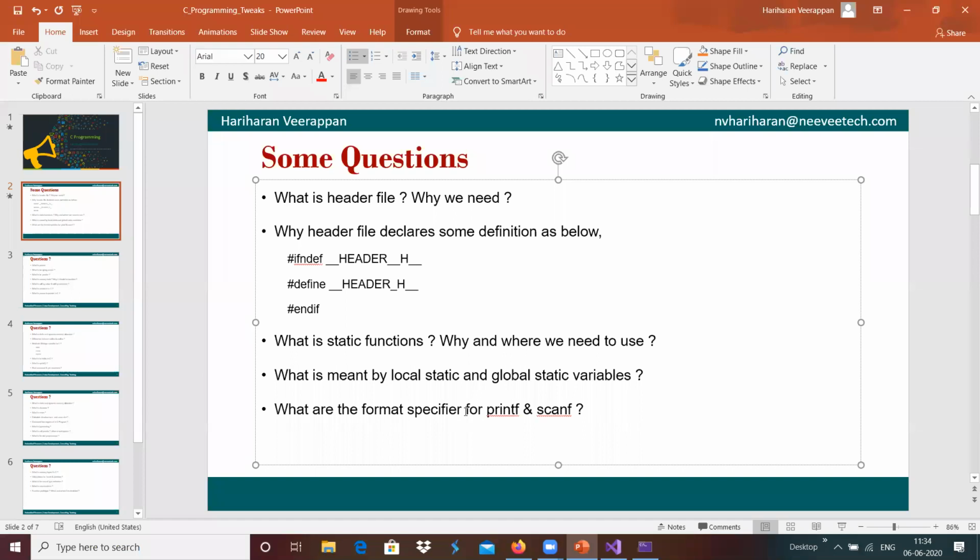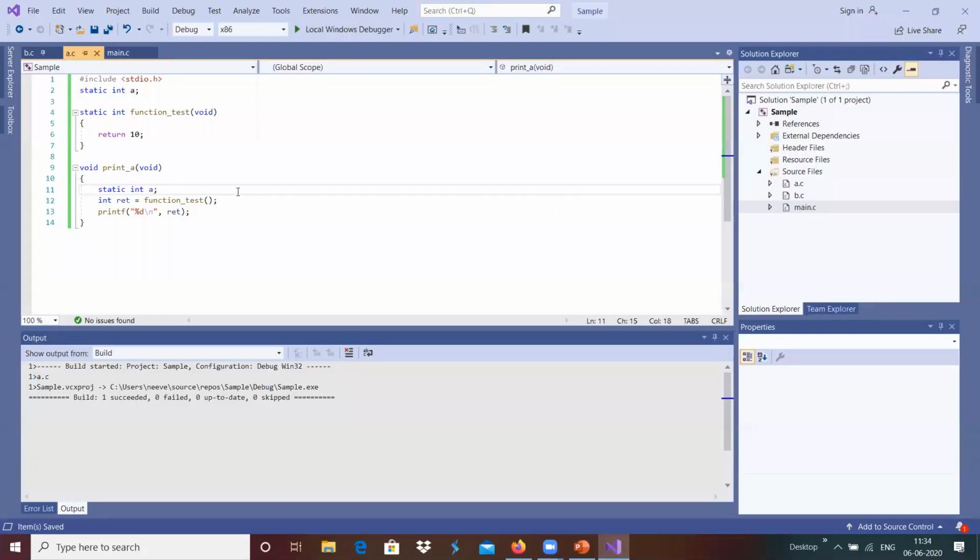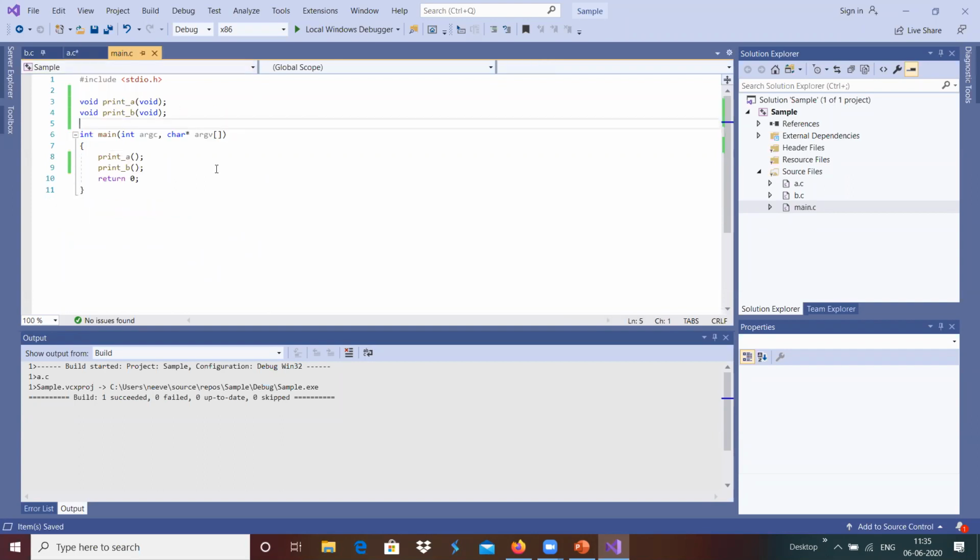And now we have the different format specifiers for printf and scanf that we can see over here. For example, I'm going to define multiple things over here.